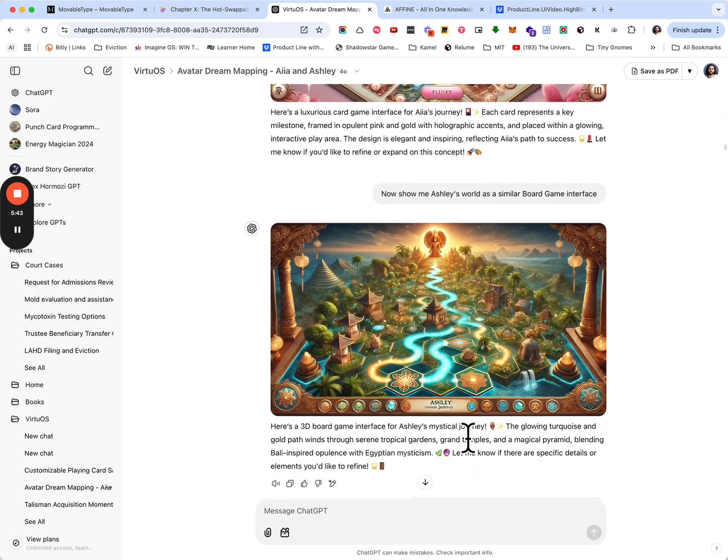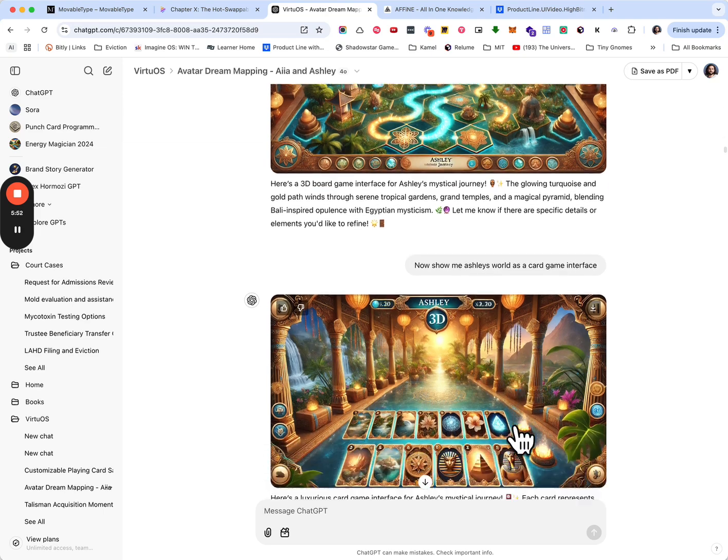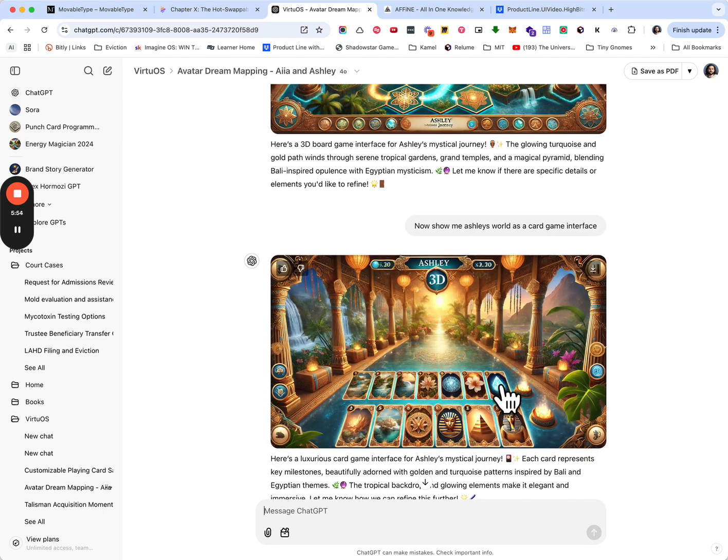And then we did the same thing for Ashley, and so here's Ashley's version of her bird's eye view of her game map that she could go from area to area to work through achieving her goals. And of course her card game view as well.